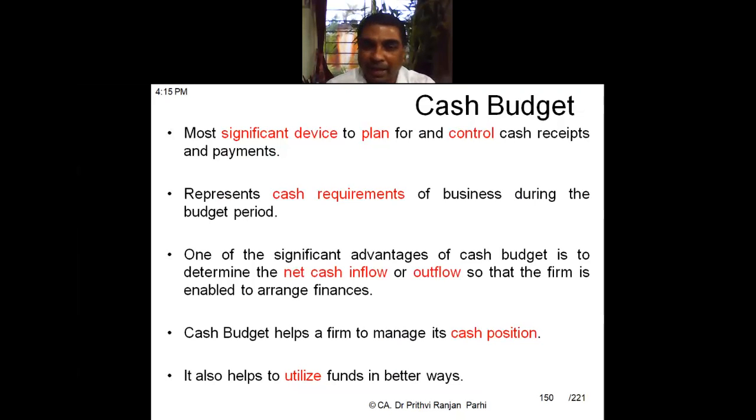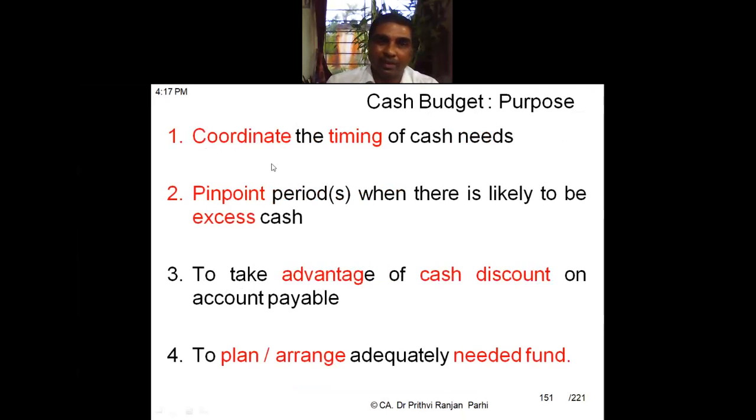So cash budget helps to find out what is the cash position. It helps to utilize the funds in a better way. These are the uses of cash budget. And the purpose of cash budget is to coordinate the timing of cash needs. Suppose in this month we find there is excess cash, another month there is a shortage of cash. So we can manage, we can delay some projects so that this shortage and excesses can be matched. So timing of various cash flows can be coordinated through cash budget.